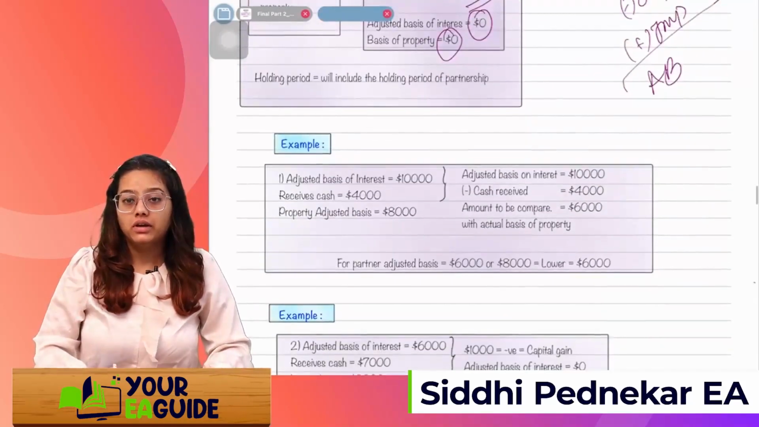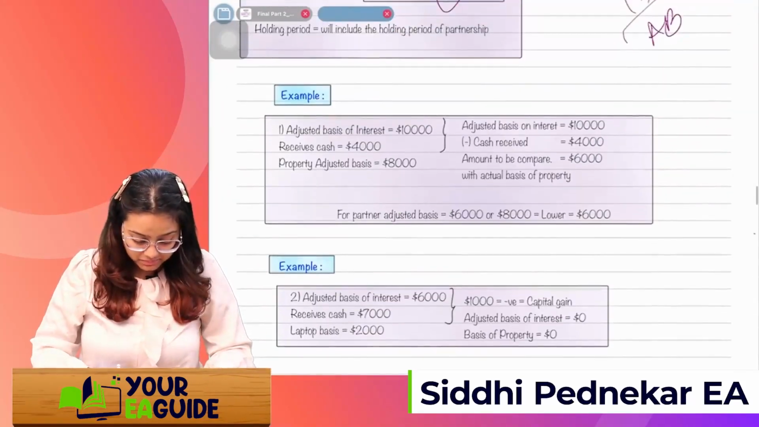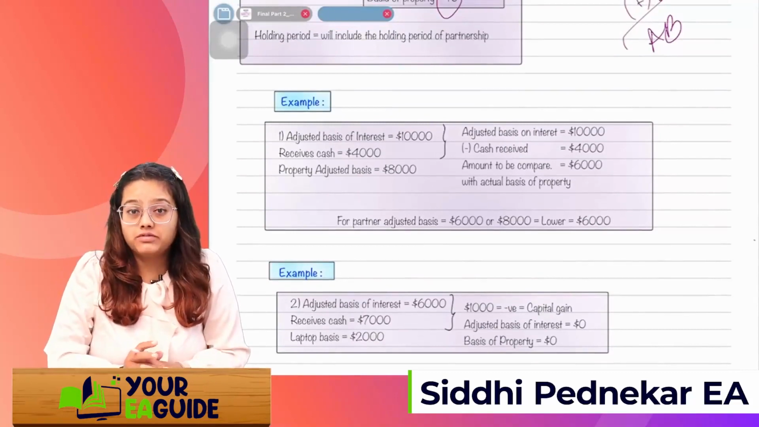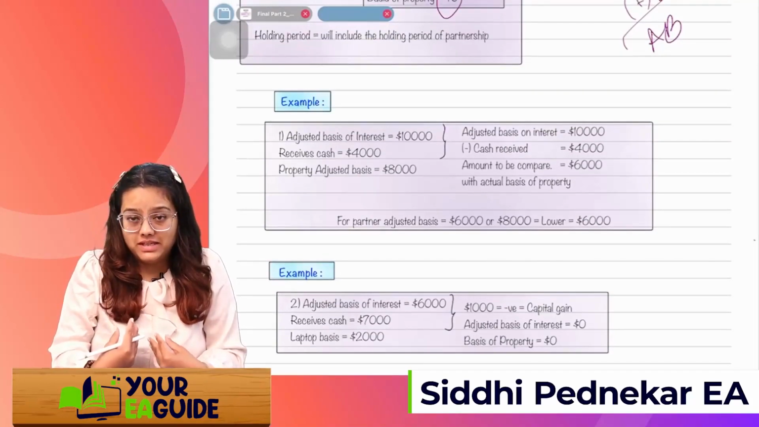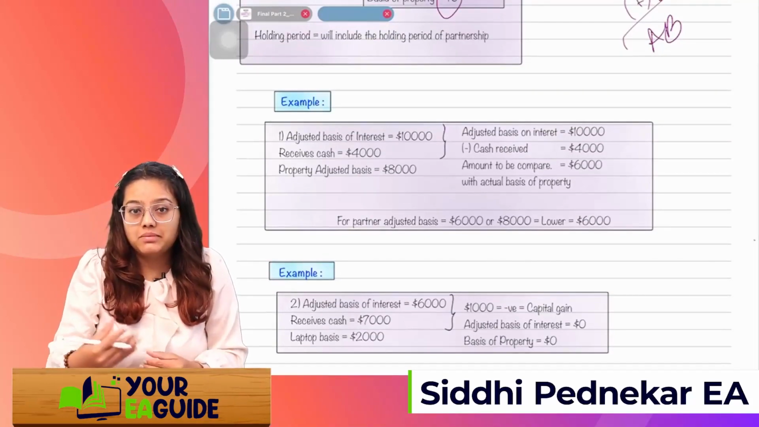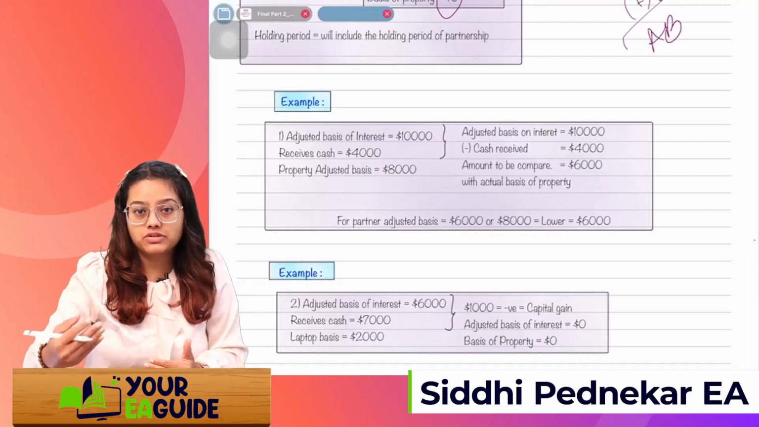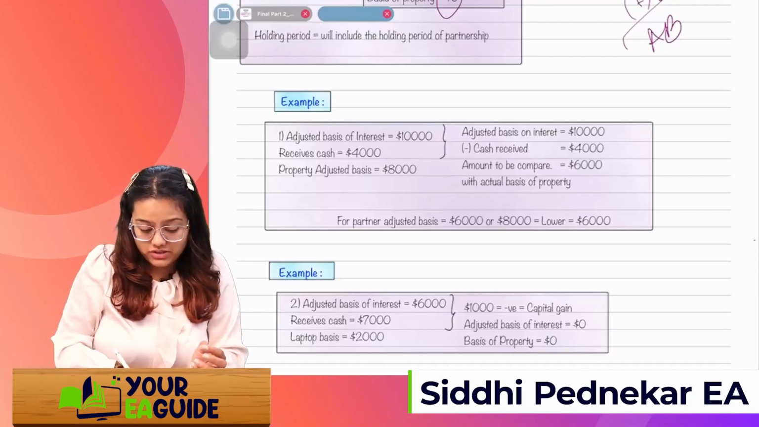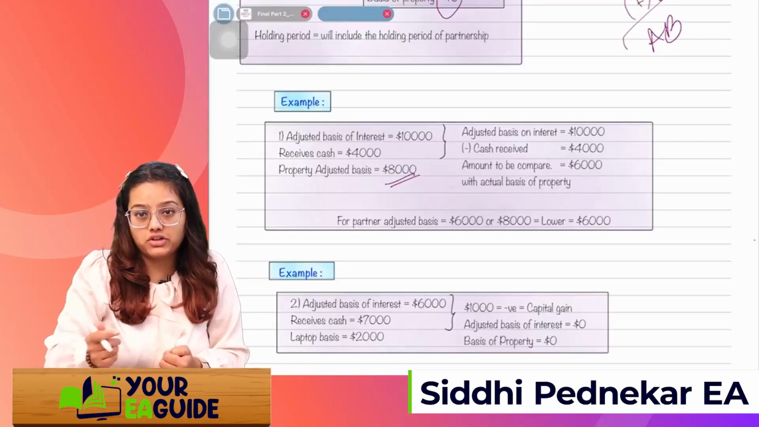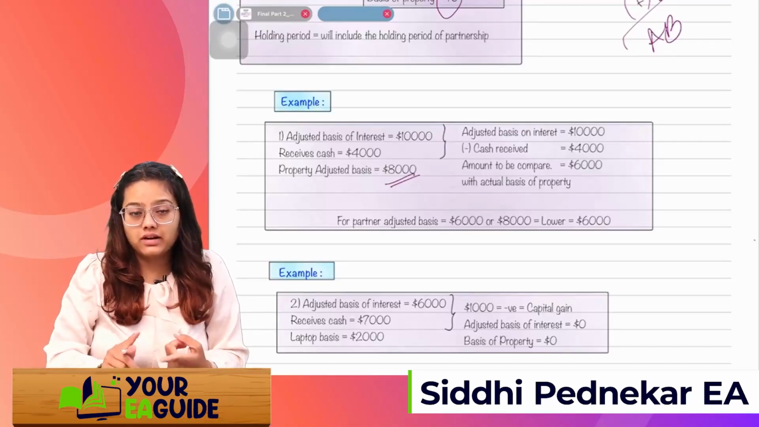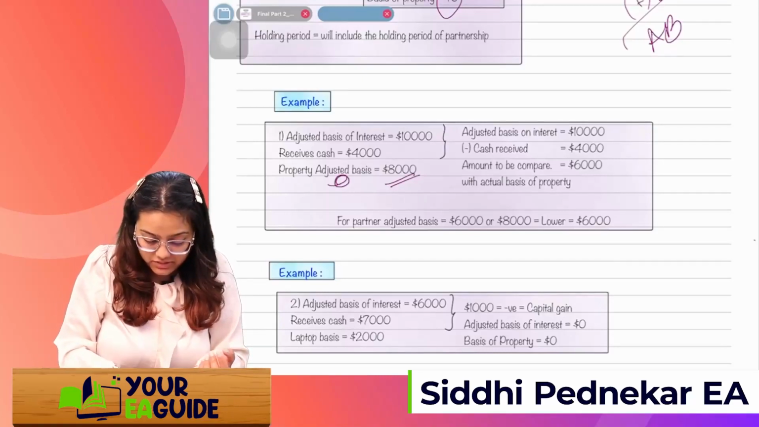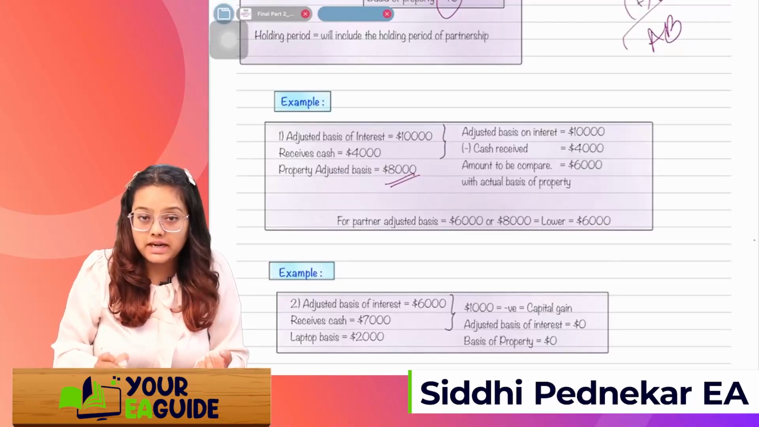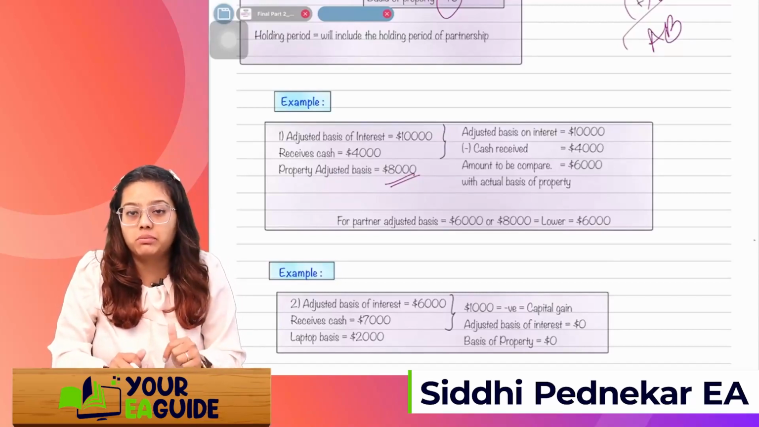This was about it. Let's look at the example. Suppose the adjusted basis of my interest in the firm is 10,000. I am receiving cash of 4,000. I am also receiving other property which has an adjusted basis of 8,000 from the partnership firm. So will I recognize gain or loss, or what will be the amount of the property? See, for the partnership firm, the adjusted basis is 8,000. For me, how much should I record in my books?